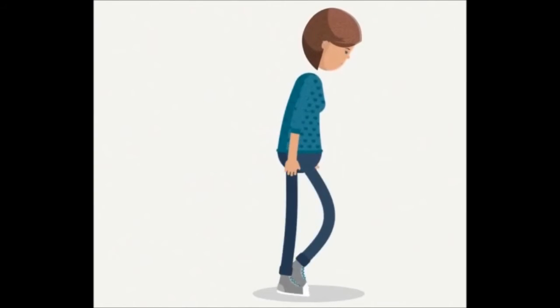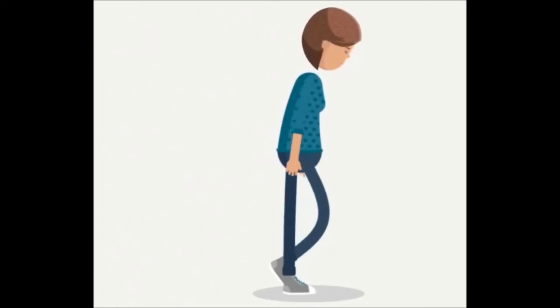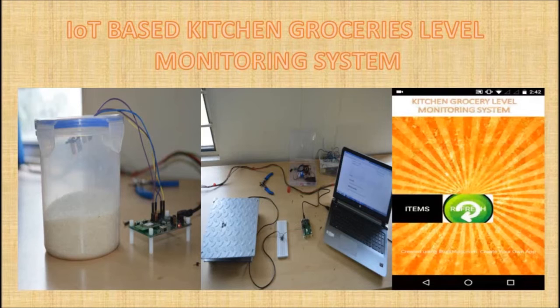This kind of issues in your early morning makes you dull and spoils your whole day. The growing popularity of automated systems indicates the demand for household devices to be smart and automated to support us in our daily life. Kitchen is one of the ideal places where automation at various levels can be done. Here we are implementing a concept to avoid those problems by monitoring your kitchen groceries level through an Android app.